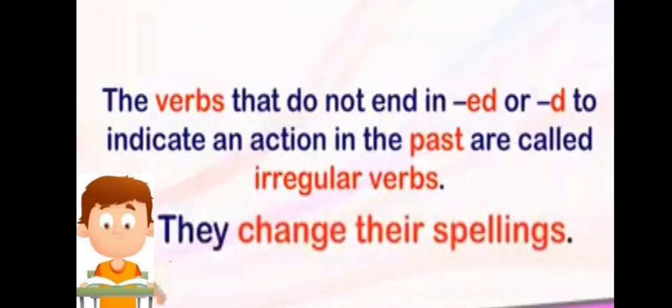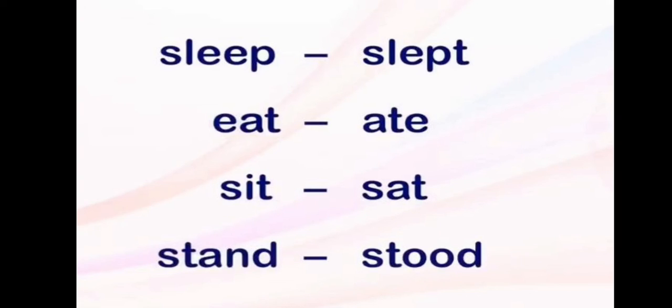Now let's talk about irregular verbs. The verbs that do not end in ed or d to indicate an action in the past are called irregular verbs. So students, verbs that talk about past action but do not end with d, ed or ied are called irregular verbs. Irregular verbs change form when they are used in the past tense. They change their spellings, like sleep, slept, eat, ate, sit, sat, stand, stood.